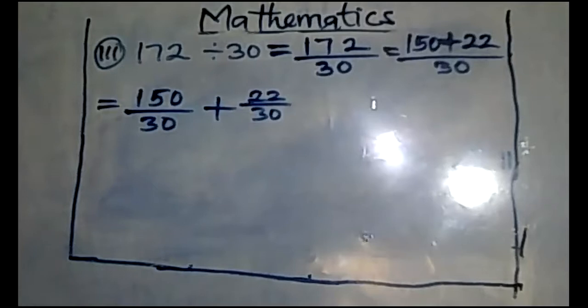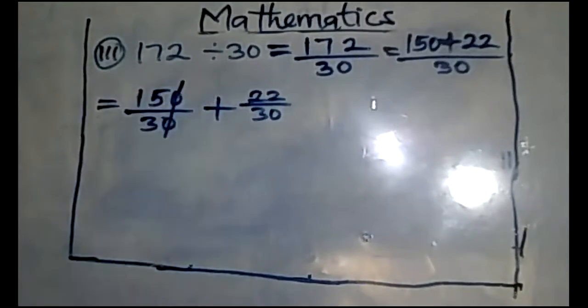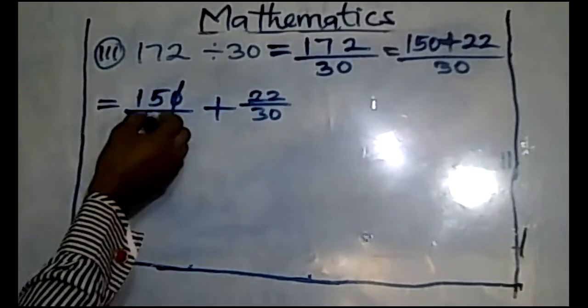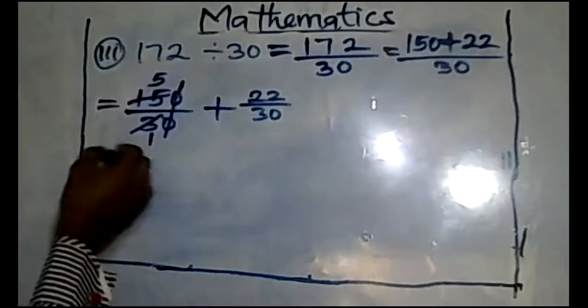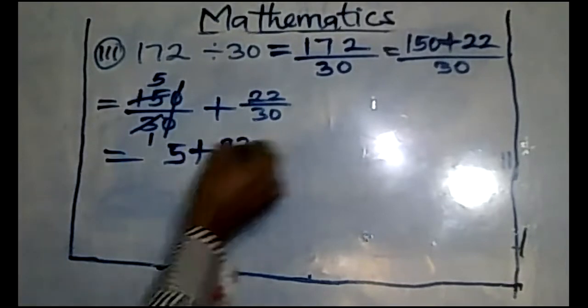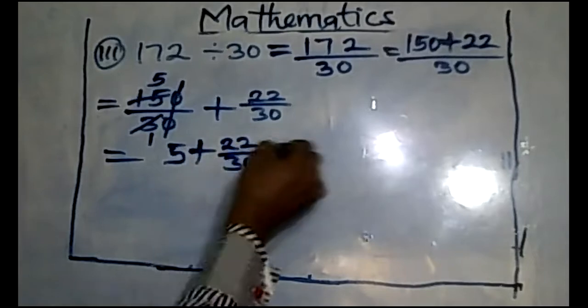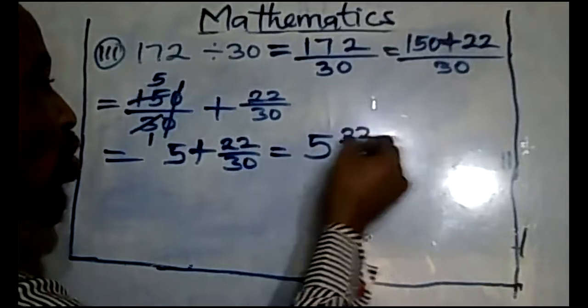So this 0 cancels out, right? When that 0 cancels out, then you can say 3 here 1, 3 here 5. So you have 5 plus 22 over 30. Therefore, your answer is 5 whole number 22 over 30.